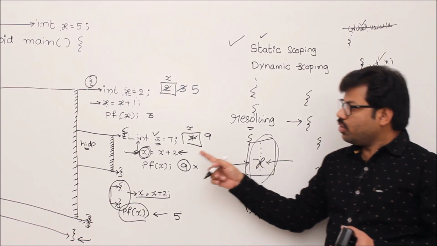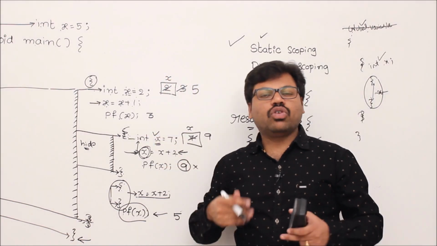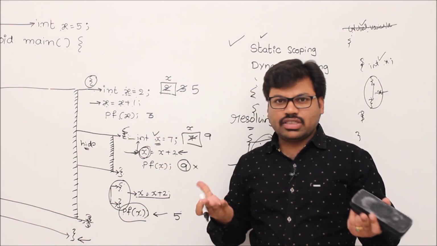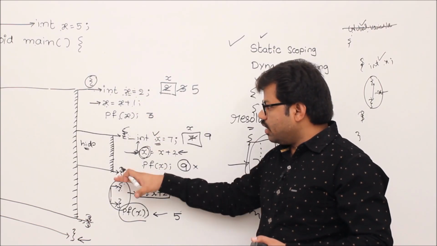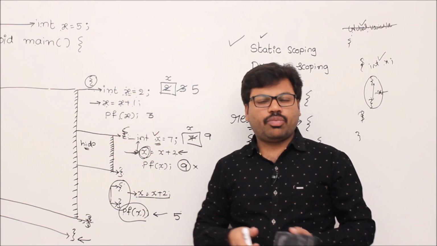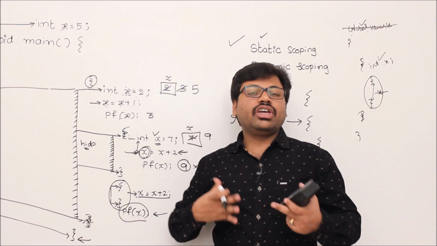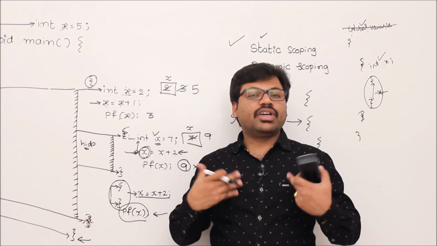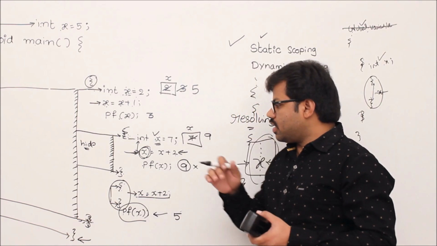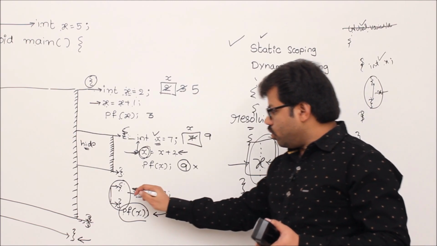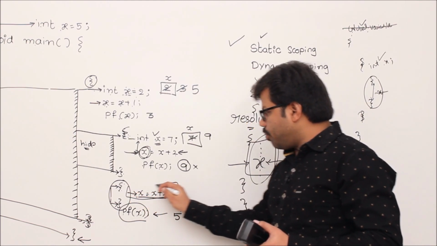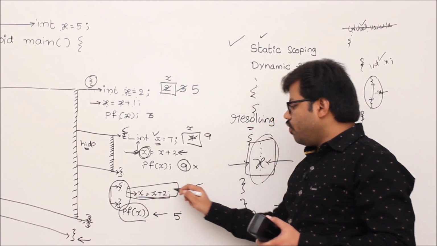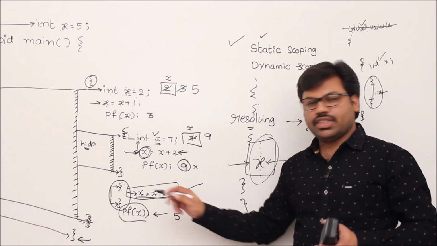Okay, so we'll try to use this static scoping idea. Of course, without knowing it, you are doing the same, don't worry. Whatever I did up to this point is static scoping only, but we are doing it in a different way, by perceiving it differently. For example, you want to know what happens when you do x equal to x plus 2, which variable will be referred. That is the question.